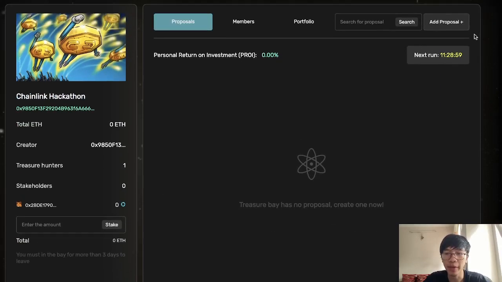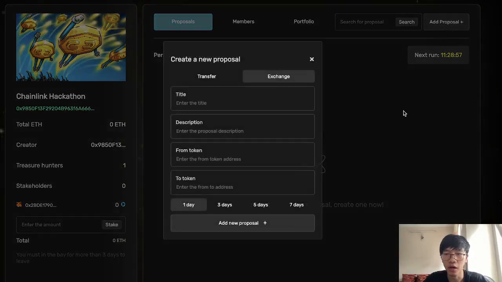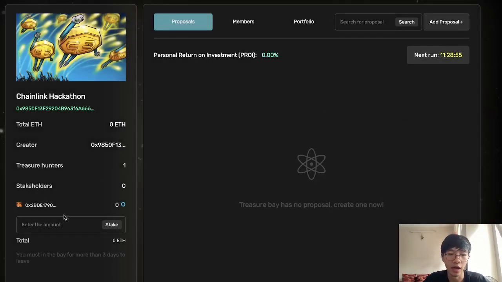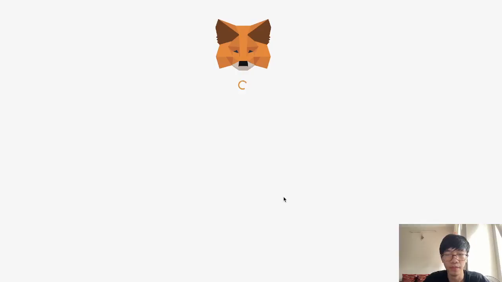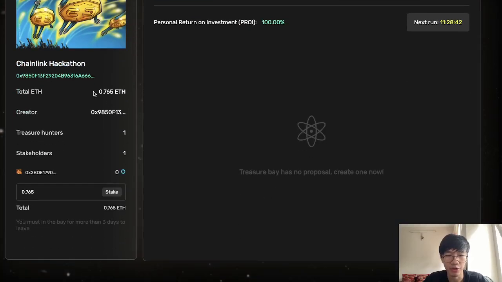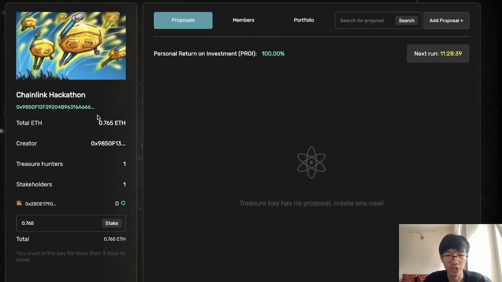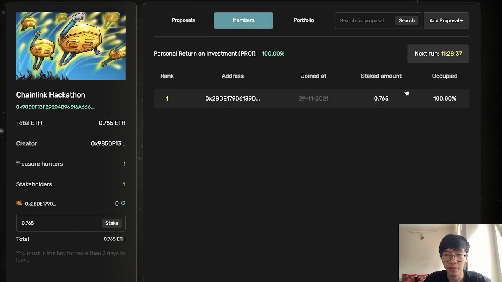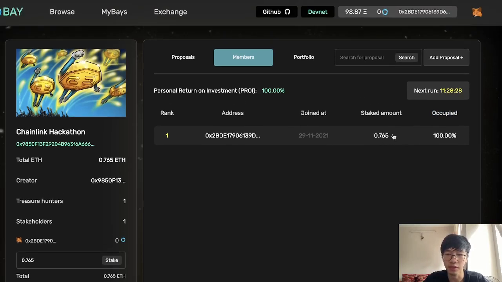If I want to add a proposal to the DAO, I must stake something. For example, I will stake maybe 0.765 Ethereum. After staking, you can see right here that the total Ethereum has changed, and the member's occupy amount is 100% and the stake amount is 0.765.